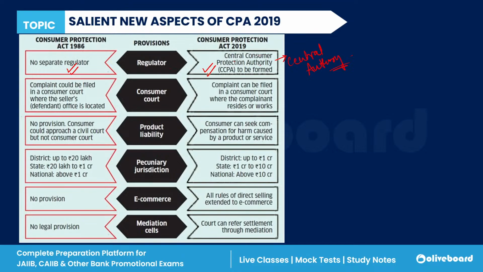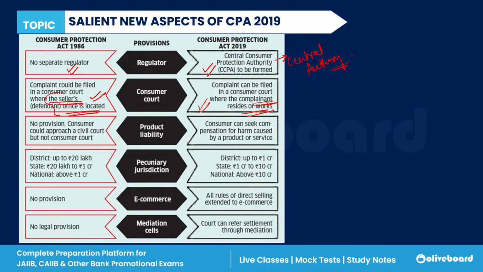Next, under the Consumer Protection Act 1986, the complaint was filed in the consumer court at the place where the seller's office was located. But under the new Act, the Consumer Protection Act 2019, it is filed at the place where the complainant resides, that is, where the buyer resides.